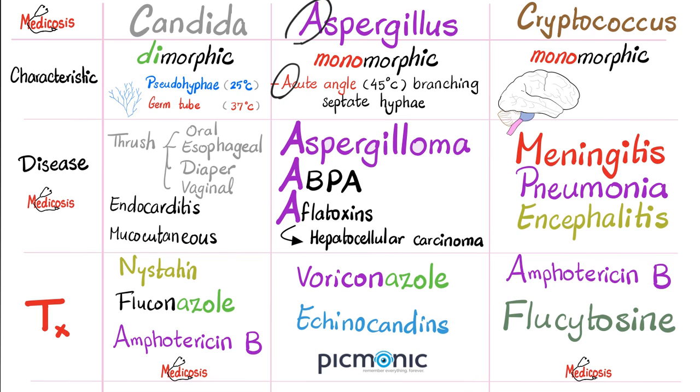How do we treat Candida? If it's oral thrush, nystatin swish and swallow. For diaper or vaginal, we can use fluconazole. For the invasive candidemia and infective endocarditis, we give amphotericin B.